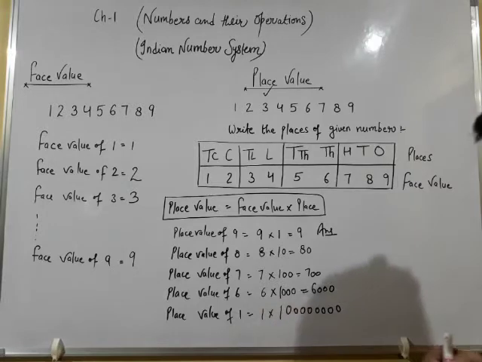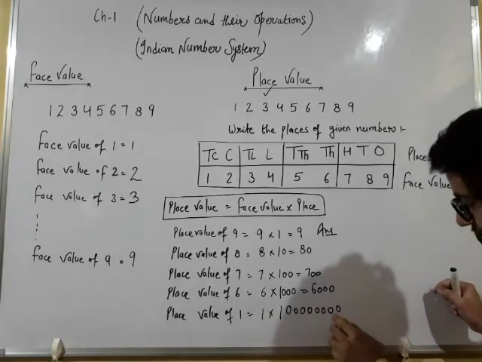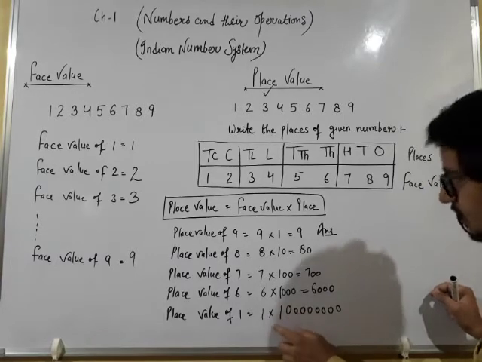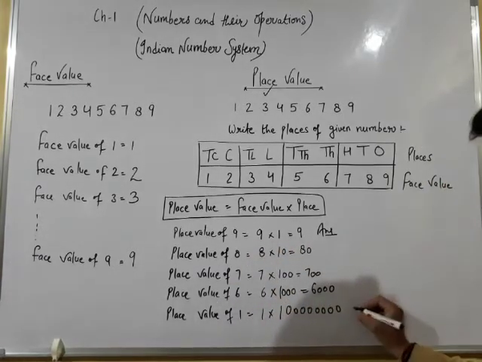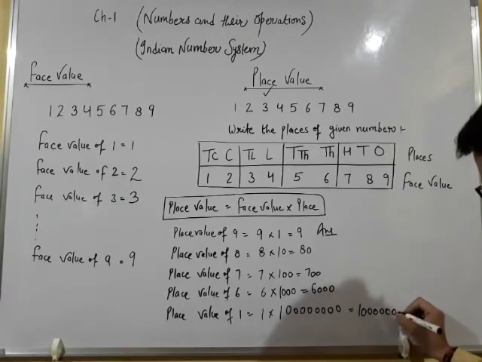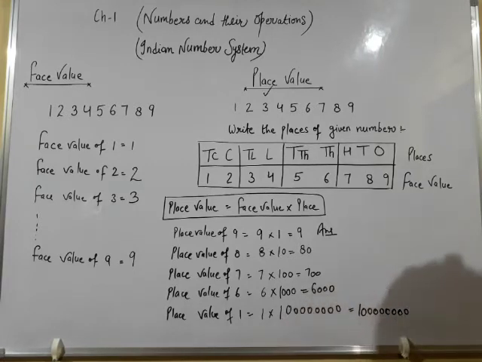10 crores. Now count. Ones, tens, hundreds, thousand, 10,000, lakhs, 10 lakhs, crore, 10 crores. And when it will be multiplied, it will remain same. 1, 2, 3, 4, 5, 6, 7, 8. We can recheck it. Ones, tens, hundreds, thousand, 10,000, lakh, 10 lakh, crore, 10 crore. So this is your required place value of the digit 1.